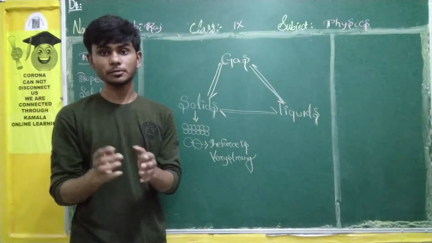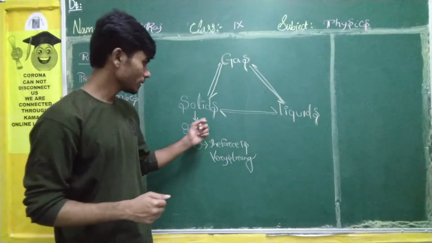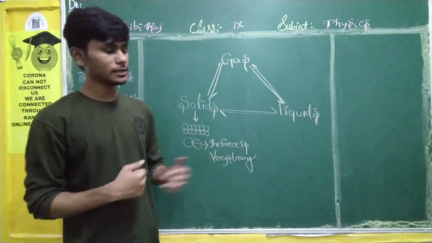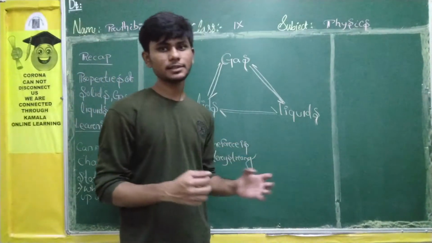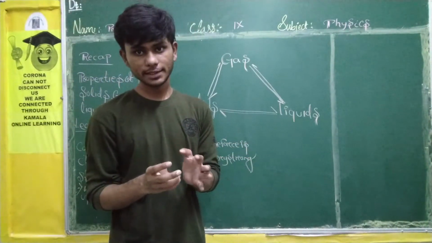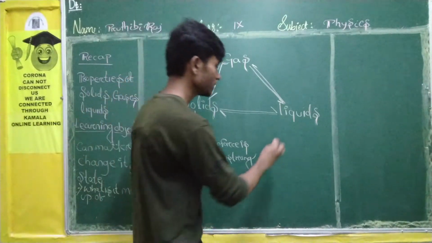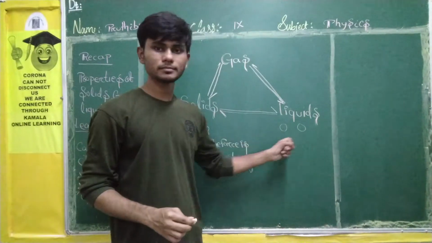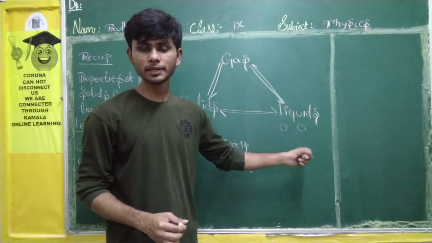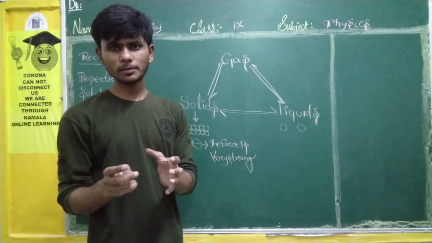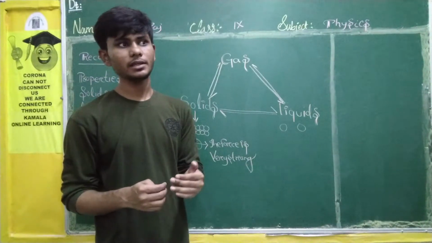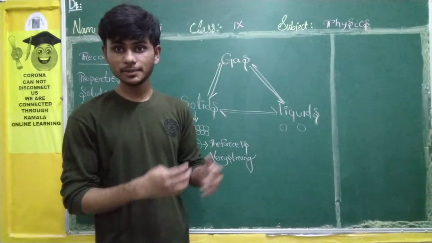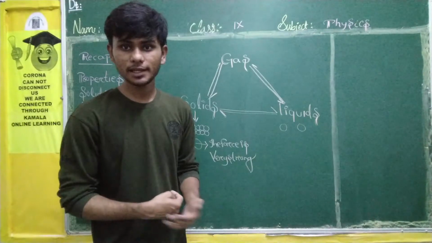That's why it is making a solid. For liquid, the force is not that strong. They are loosely packed. There is space between them. Between these 2 particles, there is an enormous amount of space where a lot of particles can arrange themselves. That is why they are liquid. You can swim inside a liquid, right?